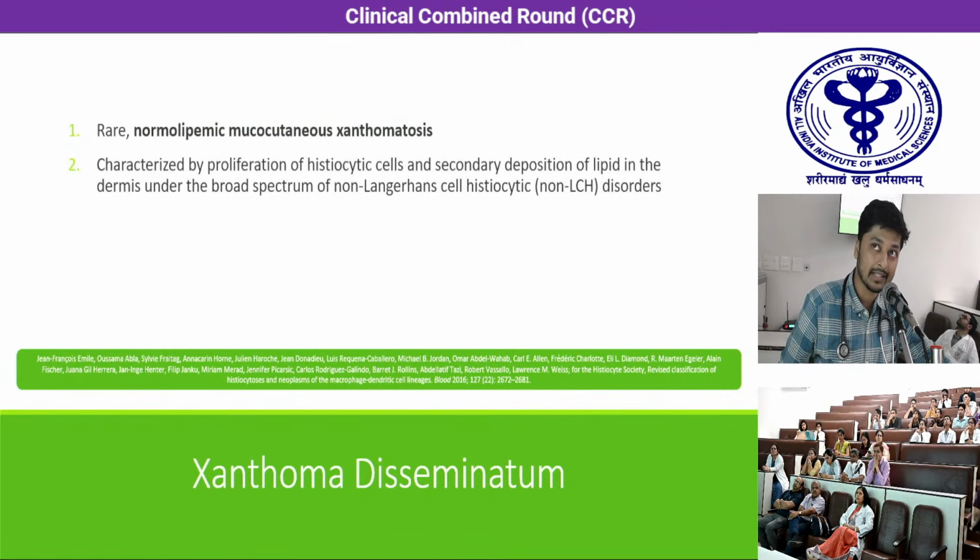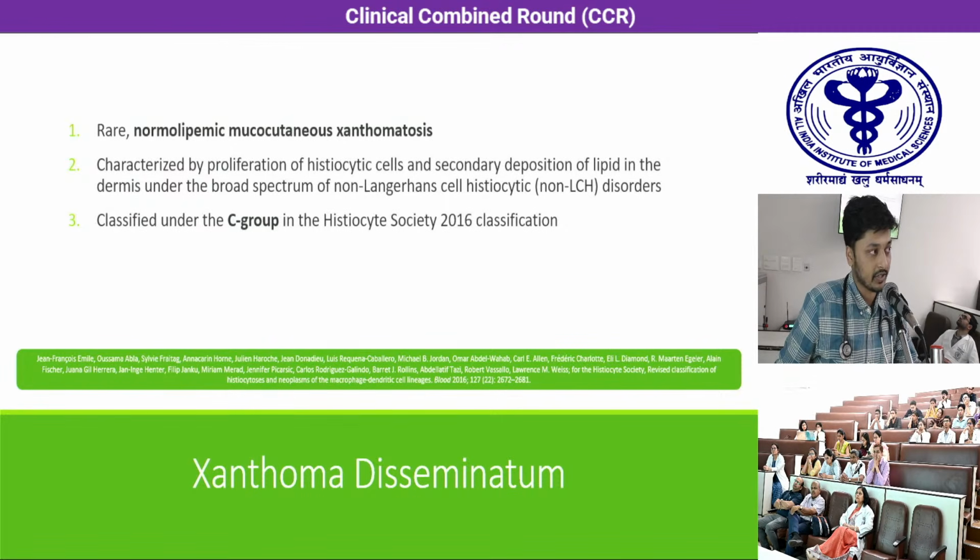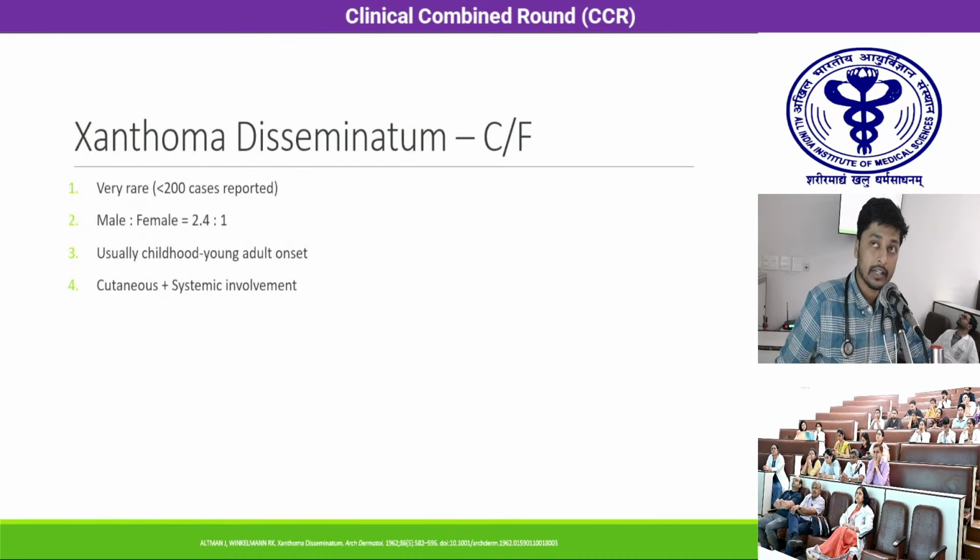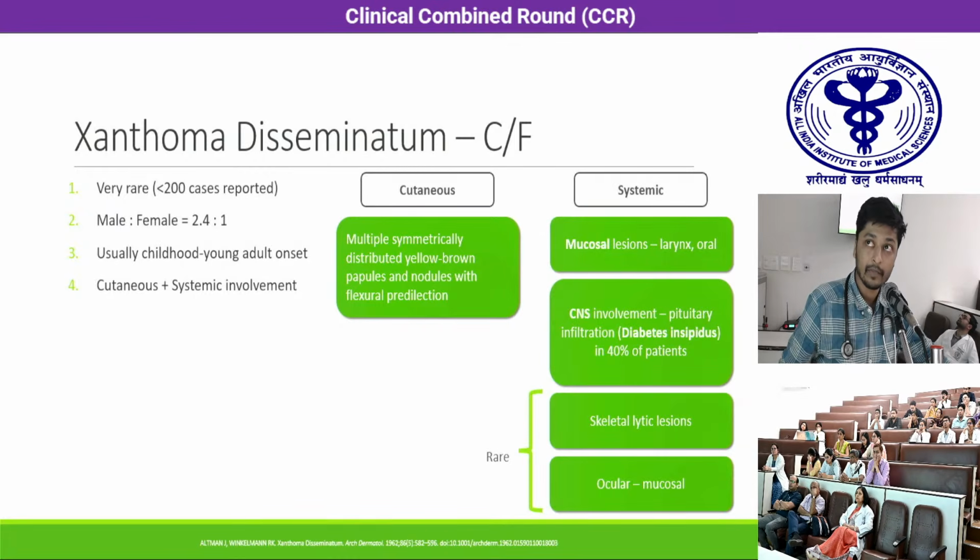Coming to xanthoma disseminatum, it is a rare normolipemic mucocutaneous xanthomatosis, which is characterized by proliferation of histiocytic cells and secondary deposition of lipid in the dermis, under the broad spectrum of non-Langerhans cell histiocytic disorders. It is classified under the C group of the Histiocyte Society 2016 classification. Clinical features: it is a very rare disease with less than 200 or so cases reported worldwide. The male to female ratio is approximately 2.4:1. It usually has a childhood to young adult onset, and most of the patients present with both cutaneous and systemic involvement. The cutaneous features are usually multiple symmetrically distributed yellow-brown papules and nodules with a flexural predilection. The exact same presentation was seen in our patient.